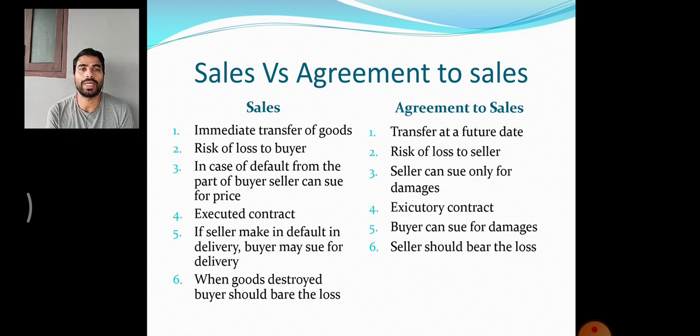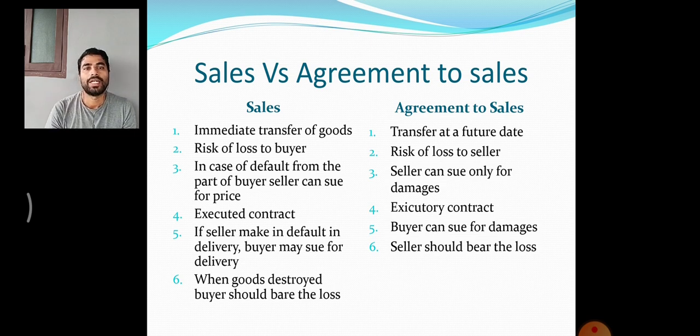Next, if the seller defaults in delivery, the buyer may sue for delivery, because in a sale the buyer has already bought the goods and paid for them. If the seller defaults in delivery of the goods, the buyer can file a case for delivery. But in case of an agreement to sell, if the seller defaults in delivery, the buyer cannot file a case for delivery of the goods, but only for compensation or damages, as we have said in the previous case also.